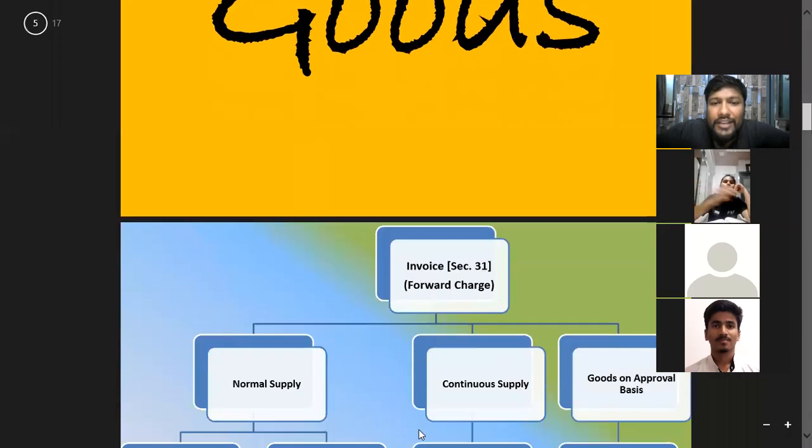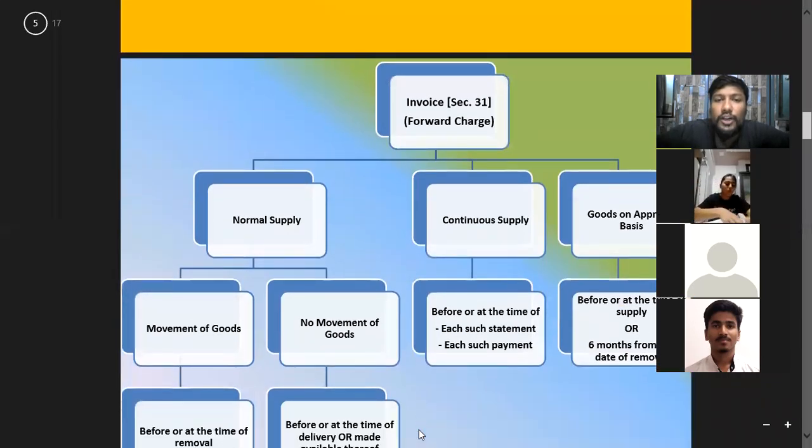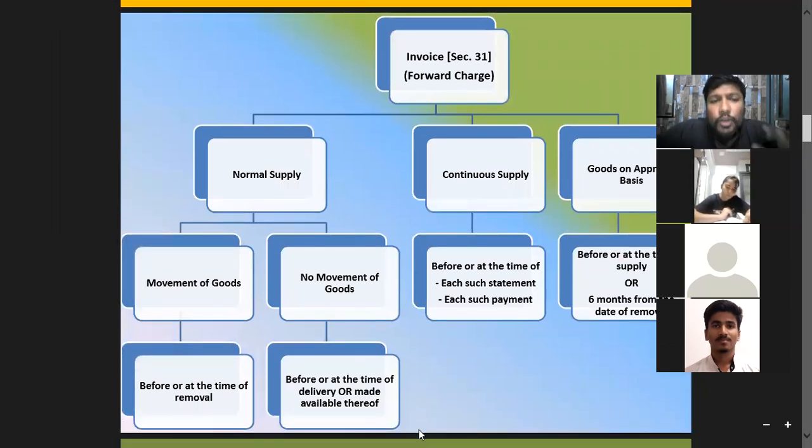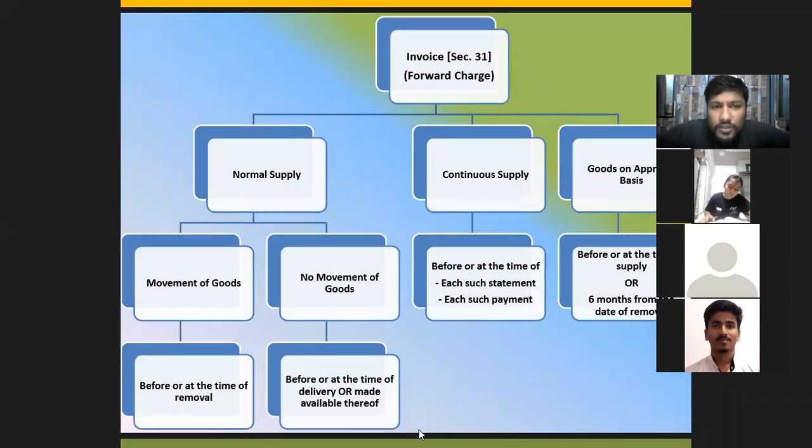इसके आगे हम जाते हैं सेक्शन 31 में, where we are going to study the basic mechanism of understanding an invoice. So when you talk about invoice कैसे या invoice बनाने का सही टाइम वो अपने को बताता है सेक्शन 31 of CGST. So they have here classified transactions into three types, supplies into three types: normal supply, continuous, and goods sent on approval basis.